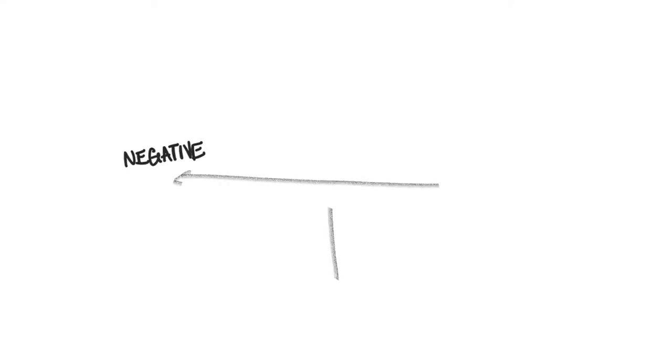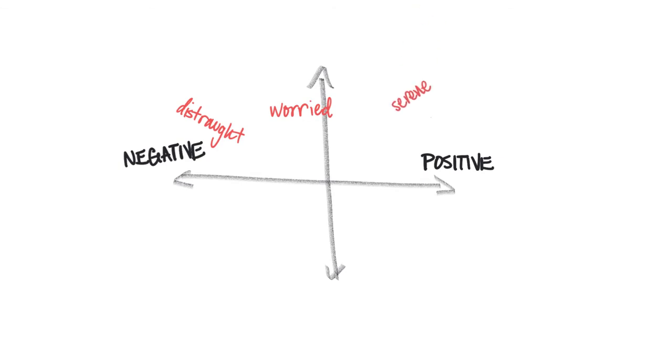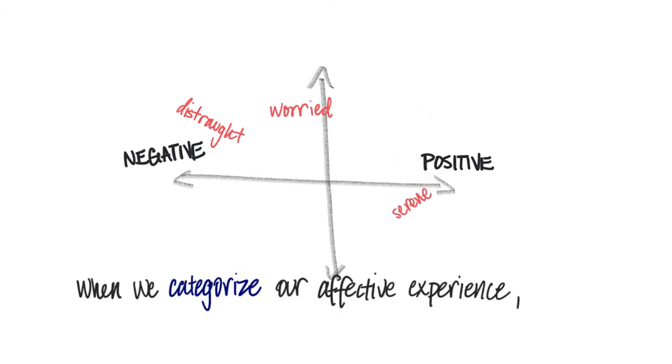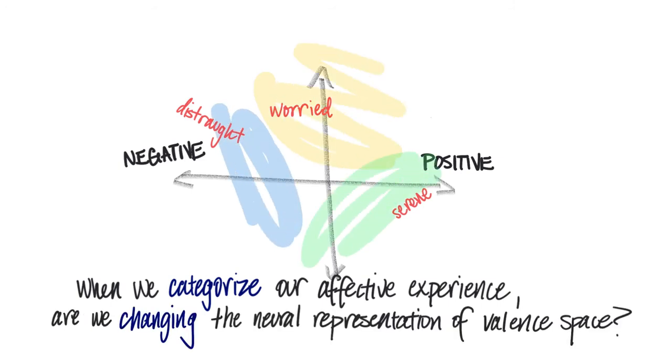Valence space varies continuously. We can experience valence anywhere from very negative to very positive to somewhere in between. But we also readily chop that space up when we categorize our affective experience using emotion words like distraught, worried, or serene. When we categorize our affective experience, could we actually be changing the underlying neural representation of continuous valence